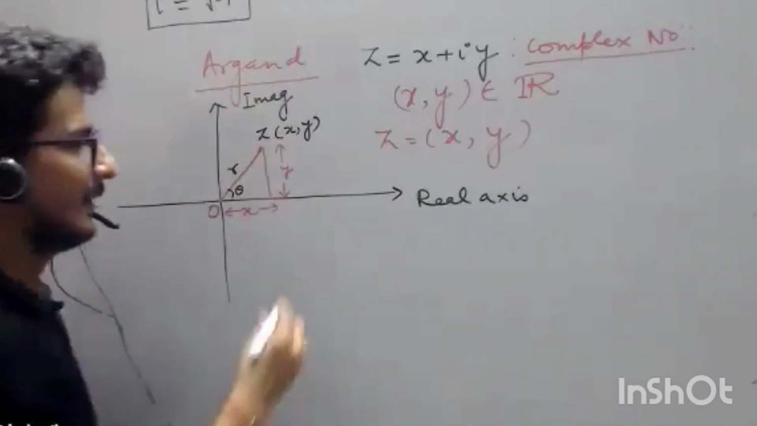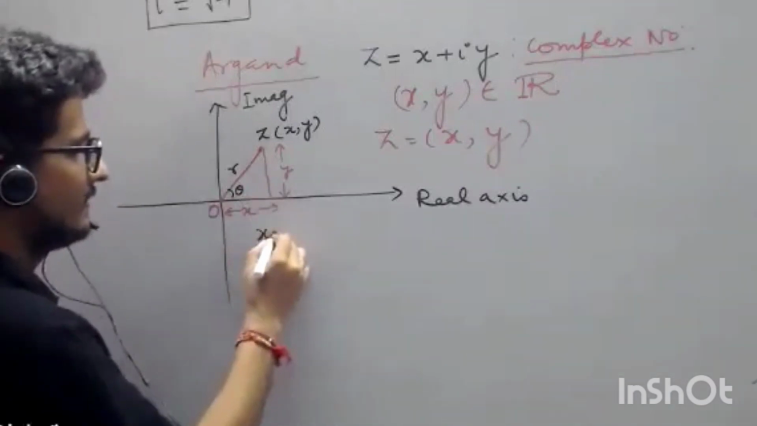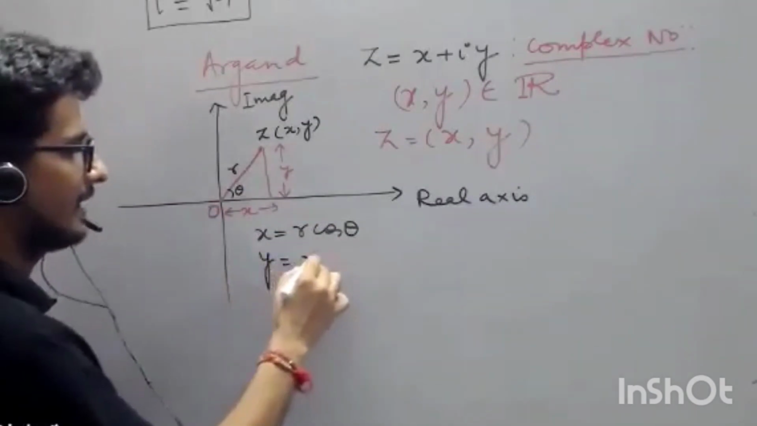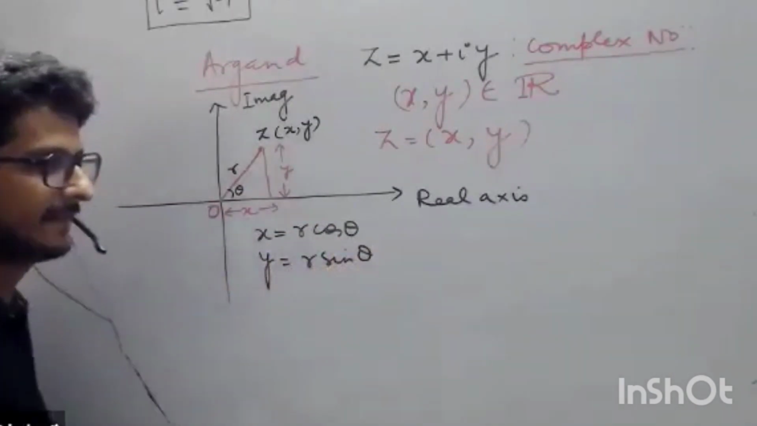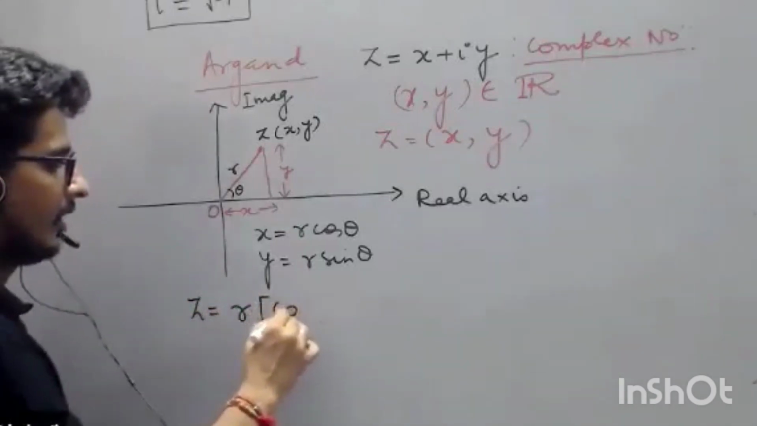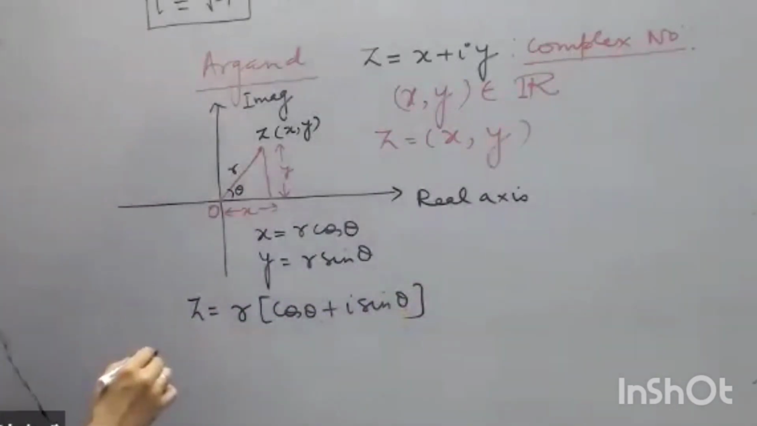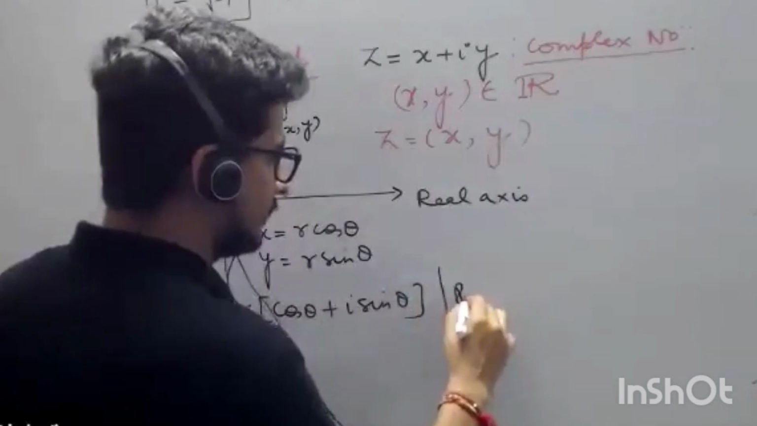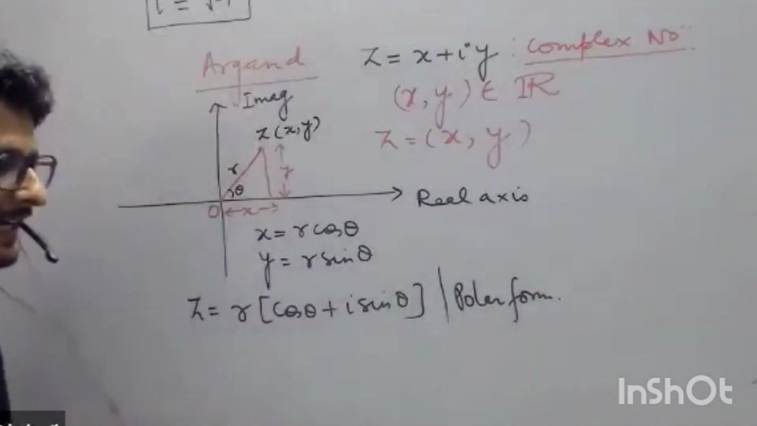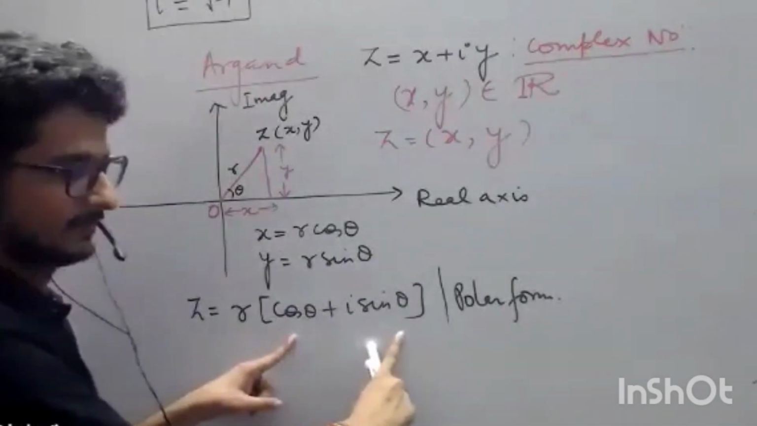Okay. Now you see, by our conventional knowledge, X will become R cos theta, or not? Y will become R sin theta. Yes. So z will become R (cos theta plus iota sin theta), and this is called the polar form. Now this is important because 99% of complex numbers are used because of sine and cos.